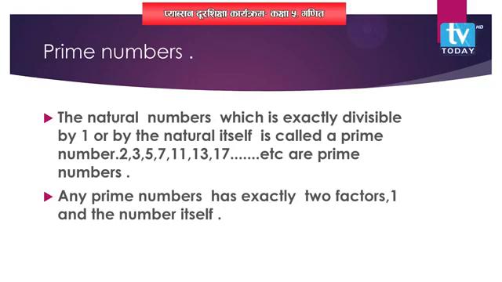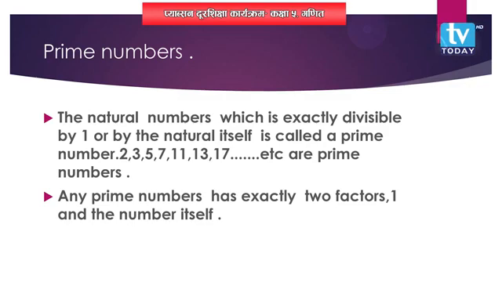Those numbers are called prime numbers. You must have learned the prime numbers from 1 to 100 in grade 4, right? So that's a review for you all. You have to remember those prime numbers, okay?